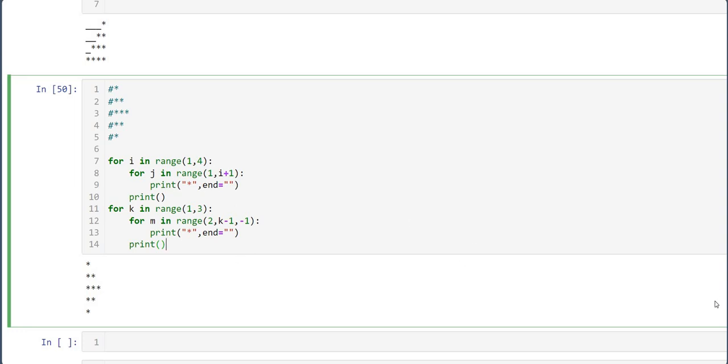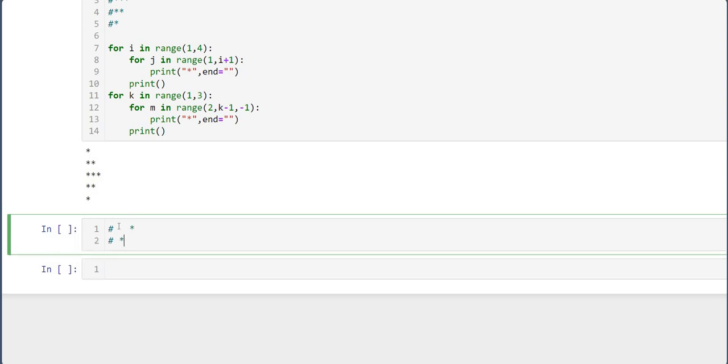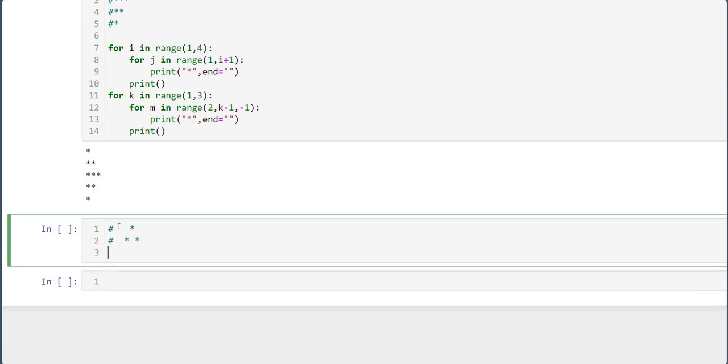Now there is one more pattern you will see very often. Let me show you that pattern, and it's a very simple pattern. Here is some star, then in the pattern this one.